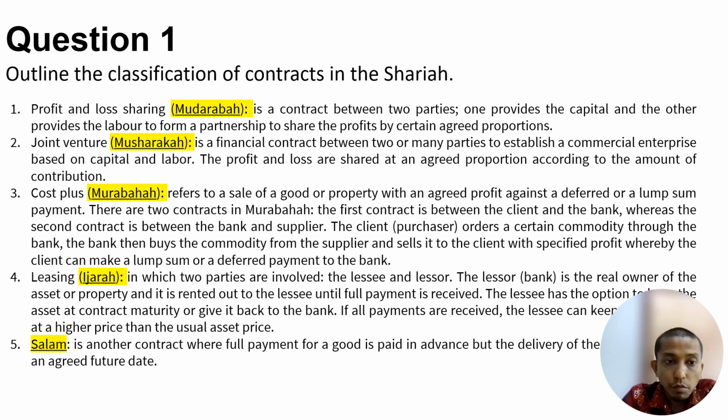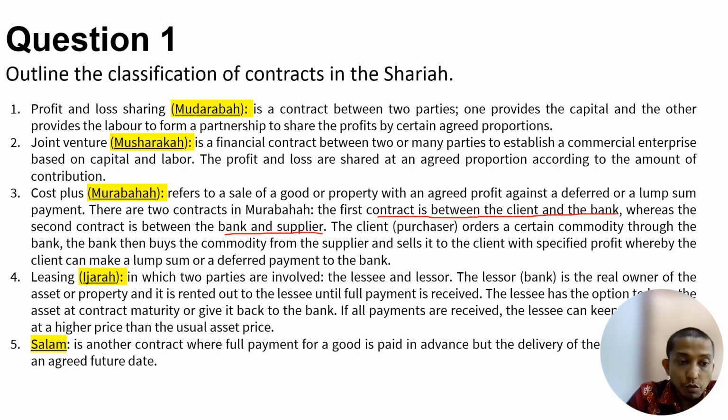Next is murabahah. Murabahah is cost plus, referring to the sale of goods or property with an agreed profit against a deferred or lump sum payment. There are two contracts in murabahah. First is the contract between the client and the bank, which is the example to explain. The second is the contract between the bank and the supplier. Again, for you to answer, list and explain depends on the marks provided in the question.